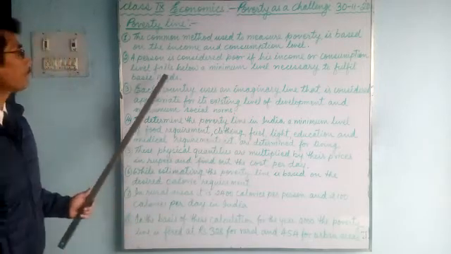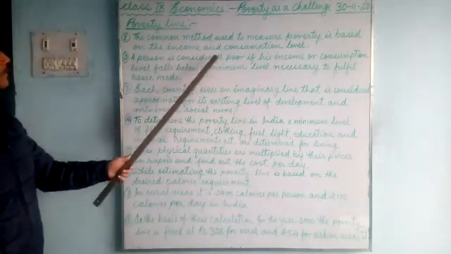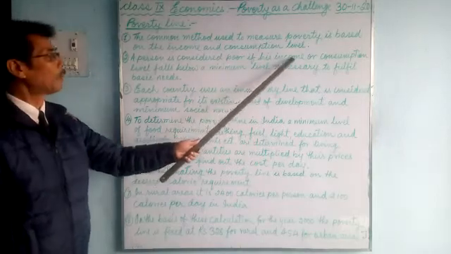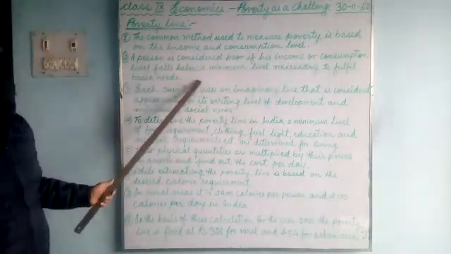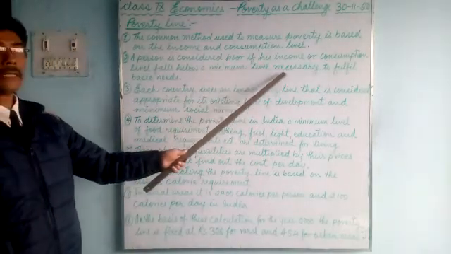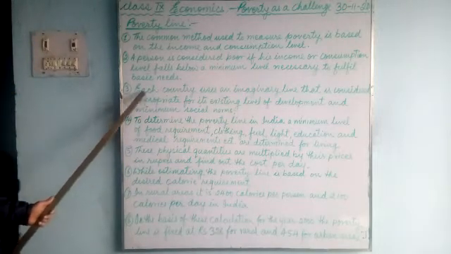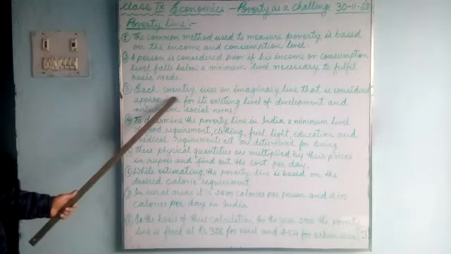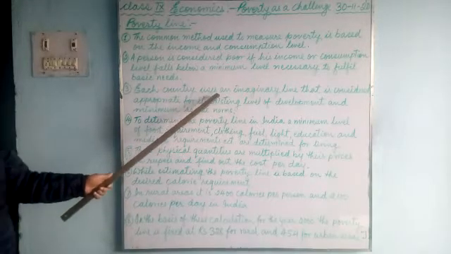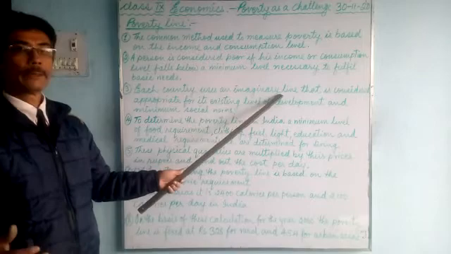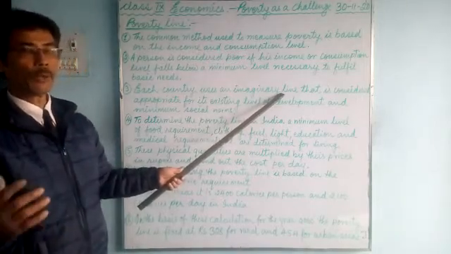Or you can say a person is considered poor if his income or consumption level falls below a minimum level necessary to fulfill his basic needs. Number 3, each country around the world uses an imaginary line, but it is different from one country to another.